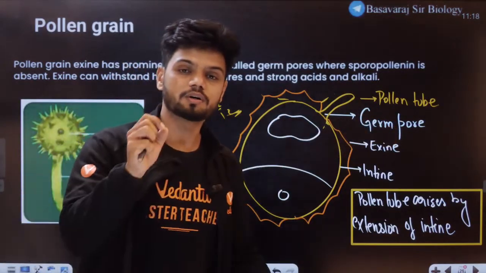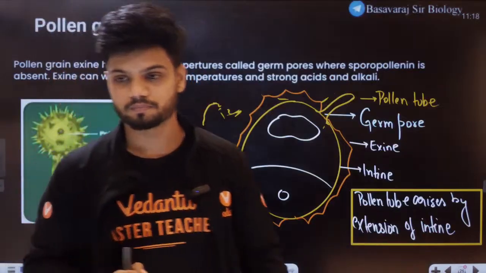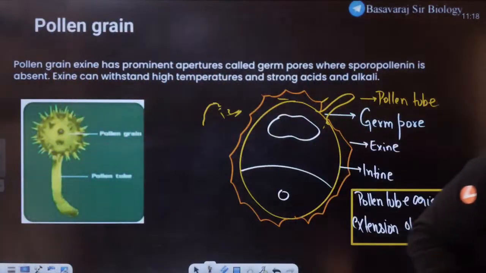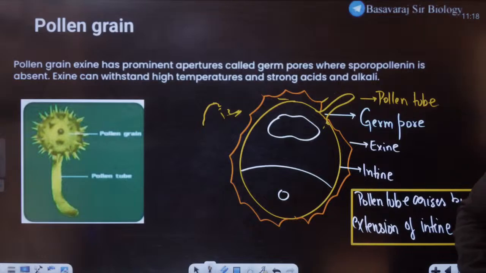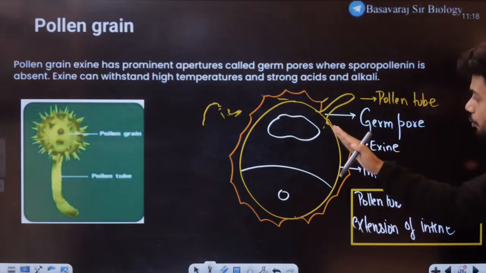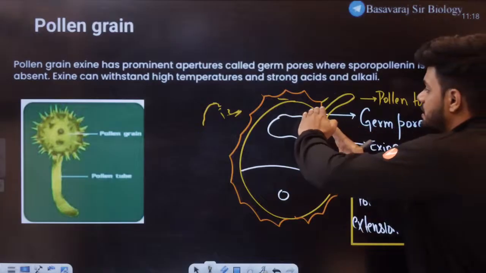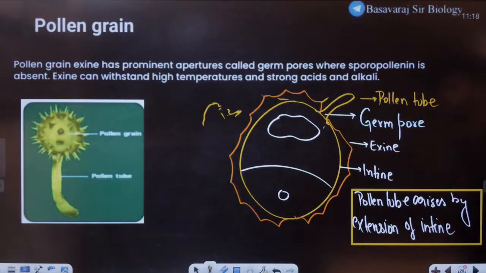All of you are able to visualize in your mind, tell me yes or no. All of you are able to understand this concept? How the intine comes to exist, how the pollen tube comes into existence? Through the germ pore, the intine is squeezed outside and we get the entire pollen tube. Okay.